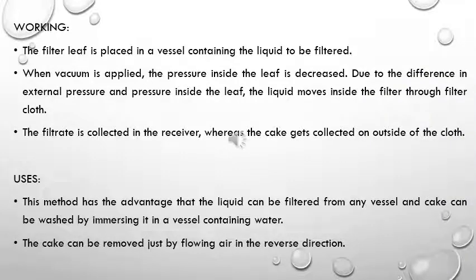The filter leaf is available in various sizes, as in circular, square, or rectangular. Now we come to the working of the filter leaf. The filter leaf is placed in a vessel containing the liquid which is to be filtered. Now when the vacuum is applied, the pressure inside the leaf is decreased. So due to this difference in pressure, the liquid moves inside the filter through the filter cloth. Now the filtrate is collected in the receiver, whereas the cake gets collected outside the cloth. So over the cloth, the solid material which is filtered accumulates.